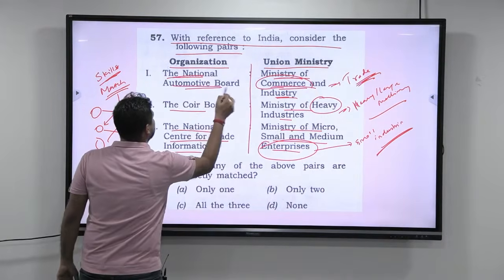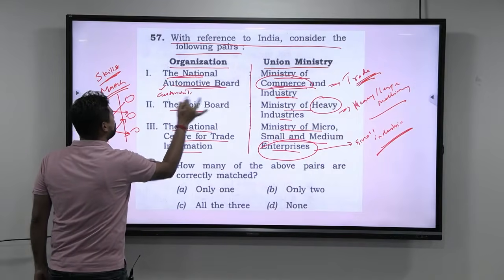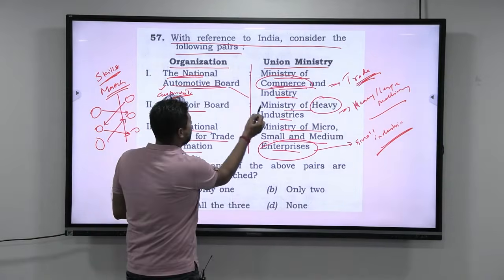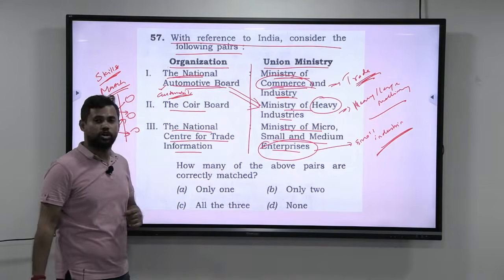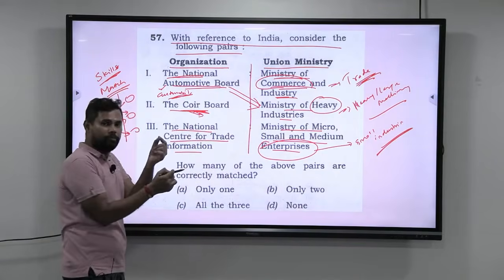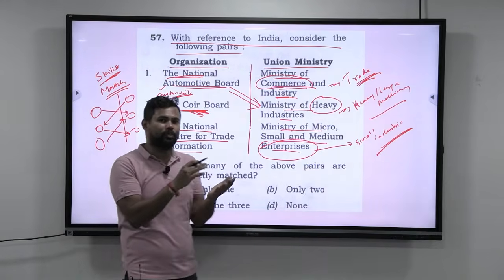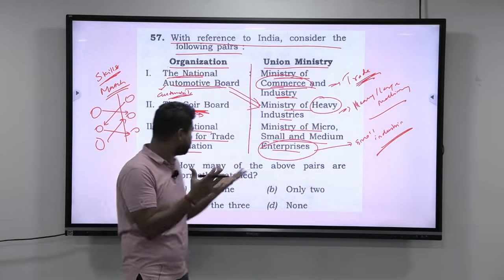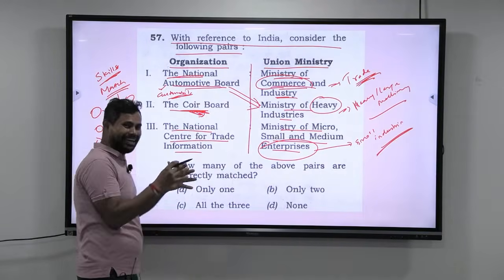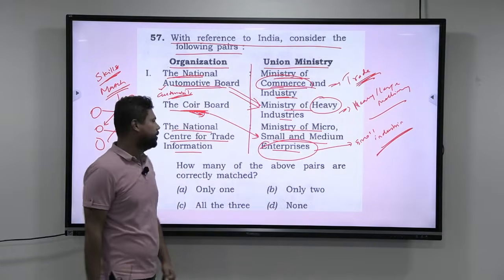National Automotive Board. Automotive mainly takes charge of automobiles. So are automobiles small machinery or large machinery? Large machinery. So there is a very high probability that it is handled by the Ministry of Heavy Industries. Coir Board. Coir is nothing but the fiber part of the coconut. The coir is used to make ropes, blankets, gunny bags and other things. So the Coir Board mainly deals with small industries, so it is handled by the Ministry of Micro, Small and Medium Enterprises.